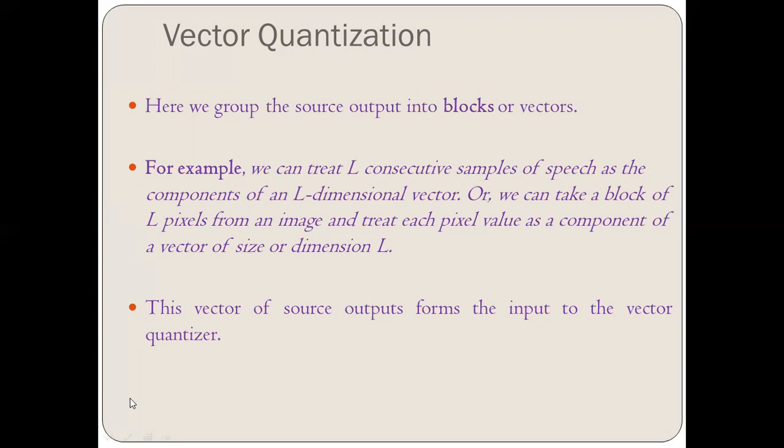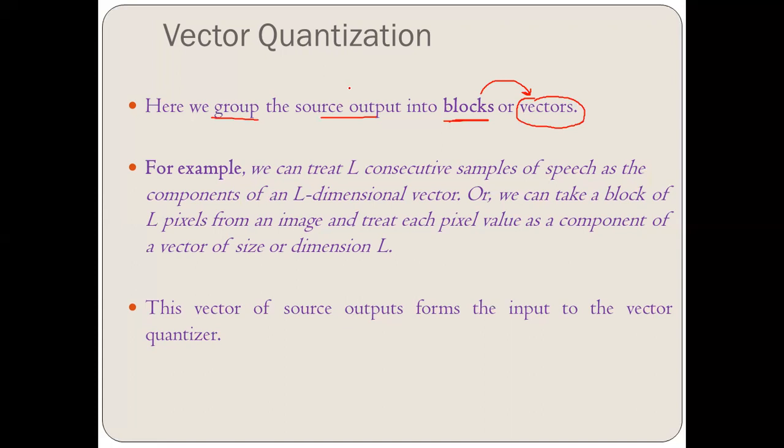But here, in vector quantization, we are not treating each sample independently, but we are grouping the source output into blocks, and these blocks are called vectors, right? So the input for the encoder will be the vectors or blocks. You can call them blocks or vectors.